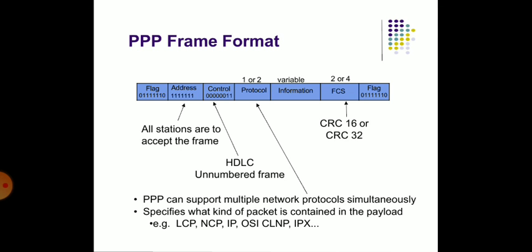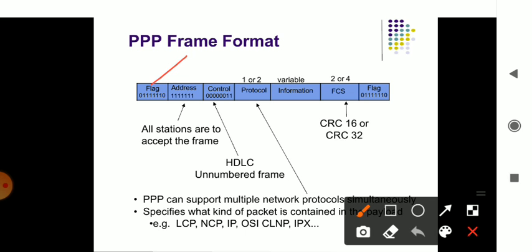This is the format of your PPP. You can check it out: it has its own flag, address, control, protocol, information, FCS, and flag. The CRC check happens here, and the flag once again. Whichever flag you are running, it will be there from the starting till the ending. Address checking, control checking, and the protocols being used in between are all managed in that particular frame format. The checking part is done in the FCS. And all stations accept and number the particular frames.